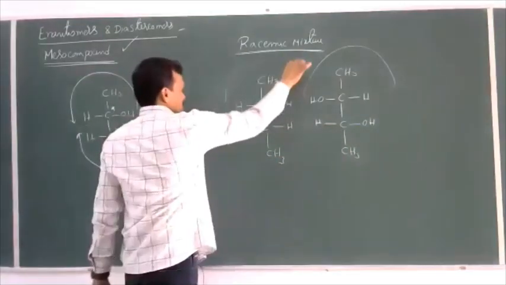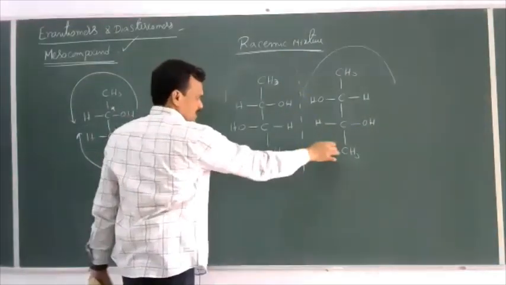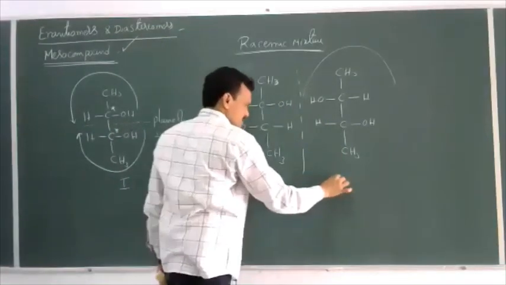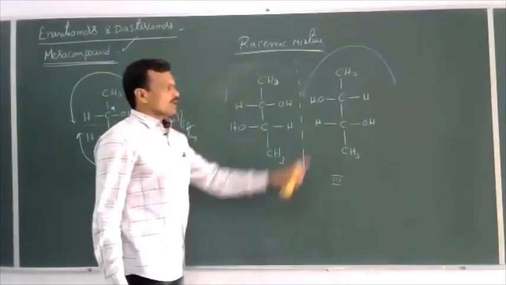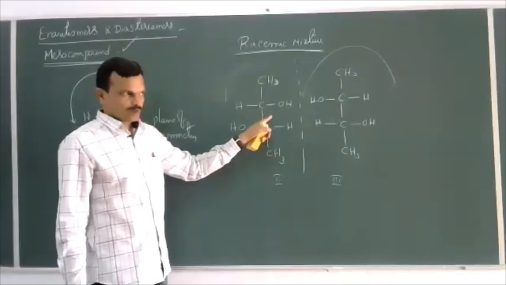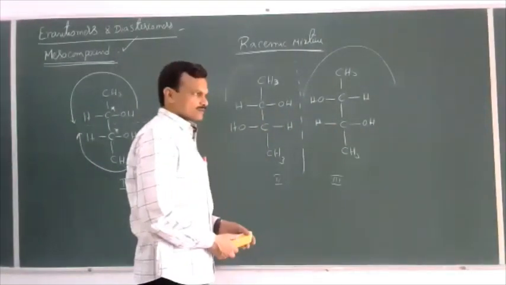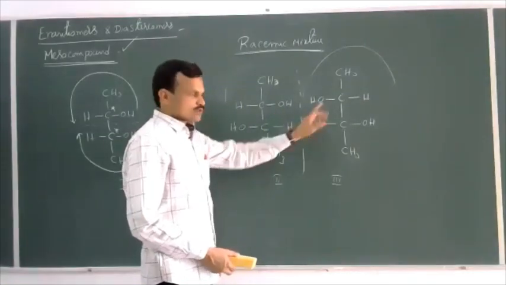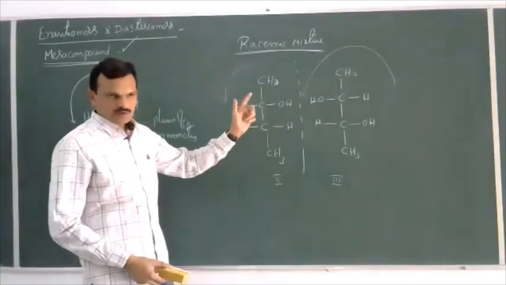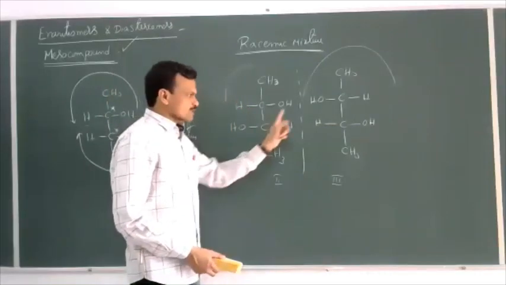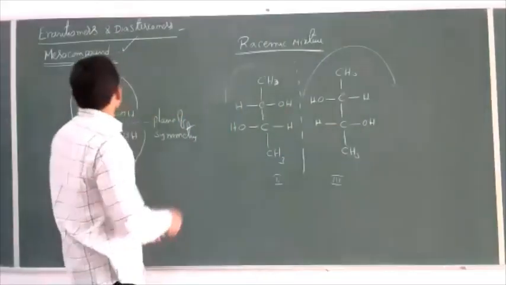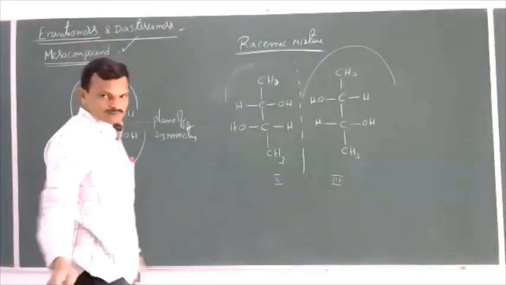So this is the mirror image. This second molecule, and this third one, the third one is the mirror image of the second molecule. This pair of compounds are two mirror images which are non-superimposable, and these non-superimposable mirror images are known as enantiomers.